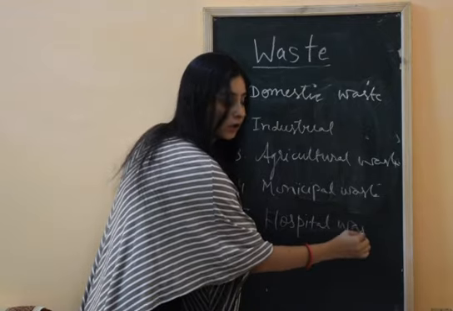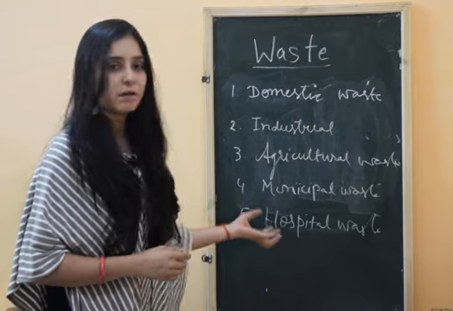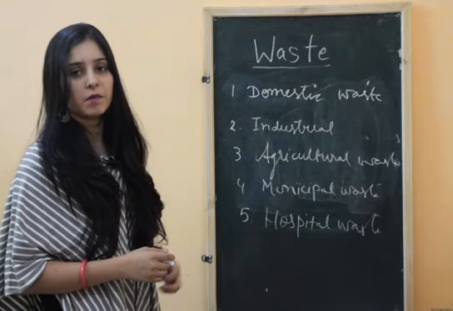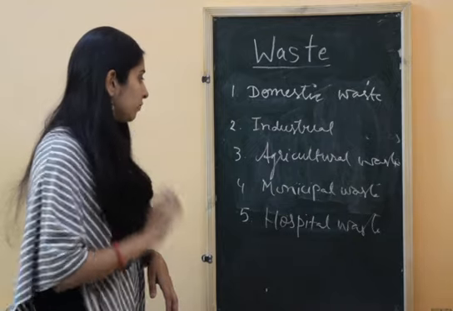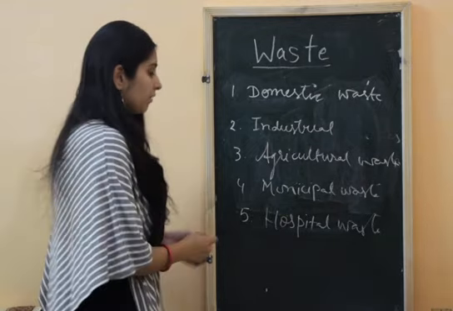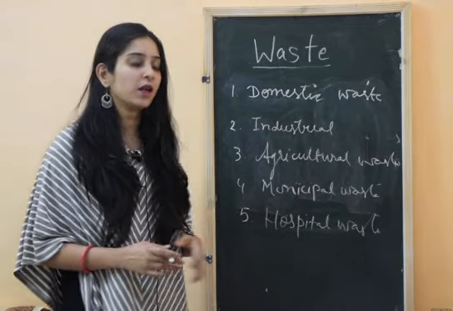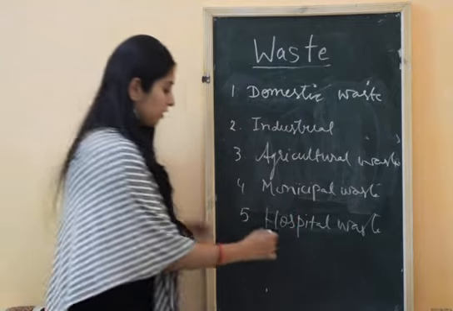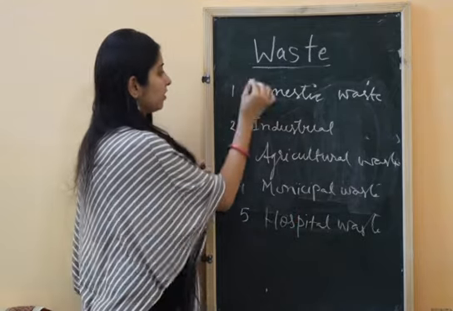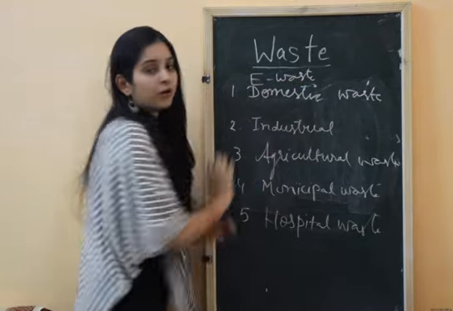For example, expiry date tablets and used syringes are examples of hospital waste. Besides this, there is waste generated from institutes and large organizations, which is an example of commercial waste. There is also a type of waste called e-waste, electronic waste.